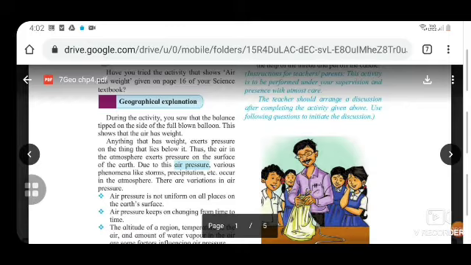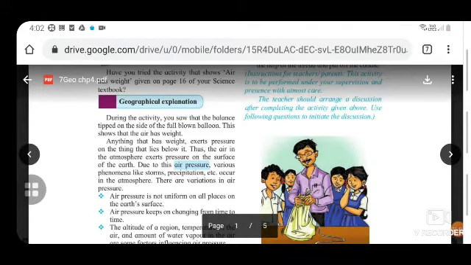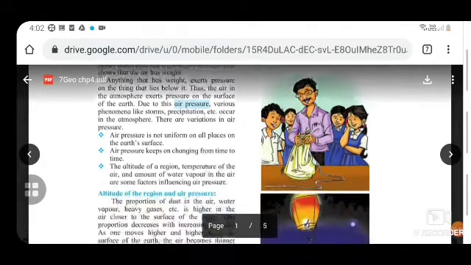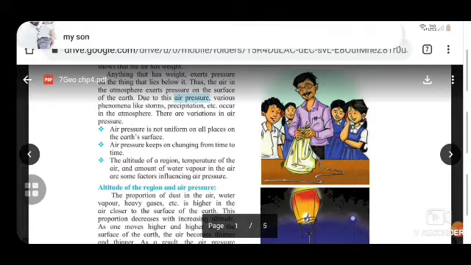Anything that has weight exerts pressure on the thing that lies below it. Thus, the air in the atmosphere exerts pressure on the surface of the earth, and due to this air pressure, various phenomena like storms, precipitation, etc. occur in the atmosphere. There are variations in the air pressure. Air pressure is not uniform at all places on the earth's surface. It keeps on changing from time to time.